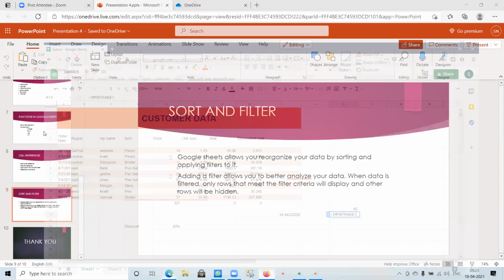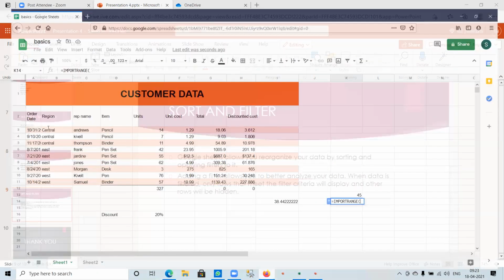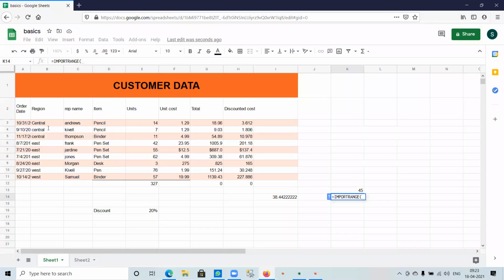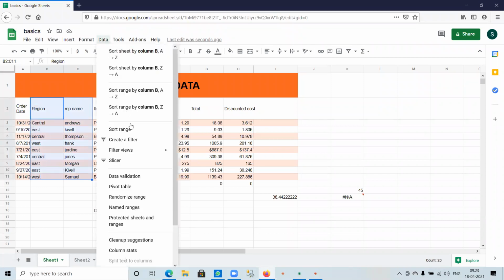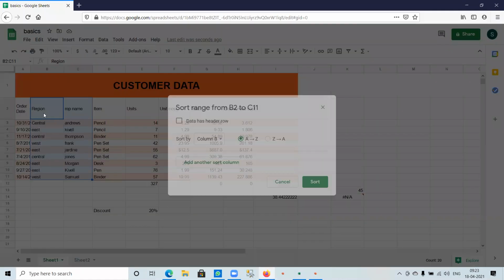So the sort option will be like this. Here, the data is already sorted, so I'll just sort it. If we select these 2 columns and go to data, sort range, since we have selected the header row, that is the region, we click data has a header row.